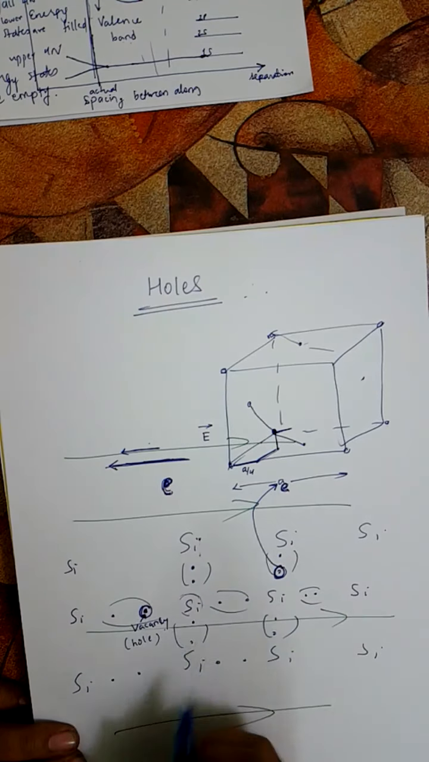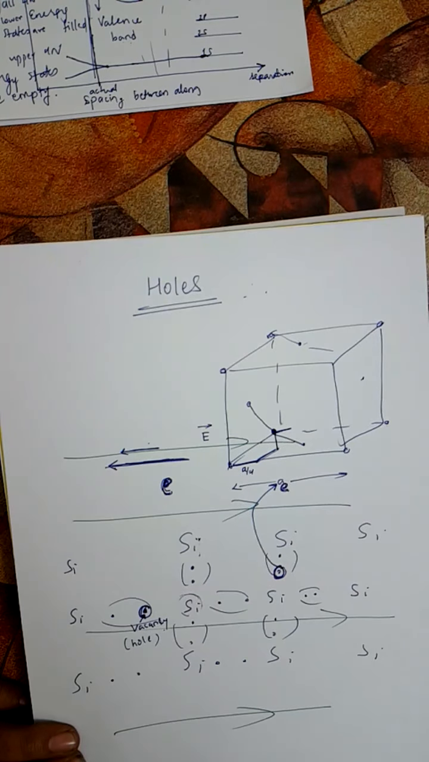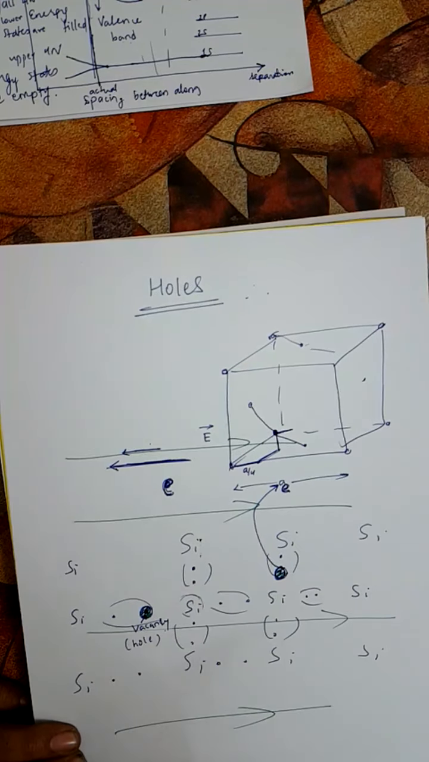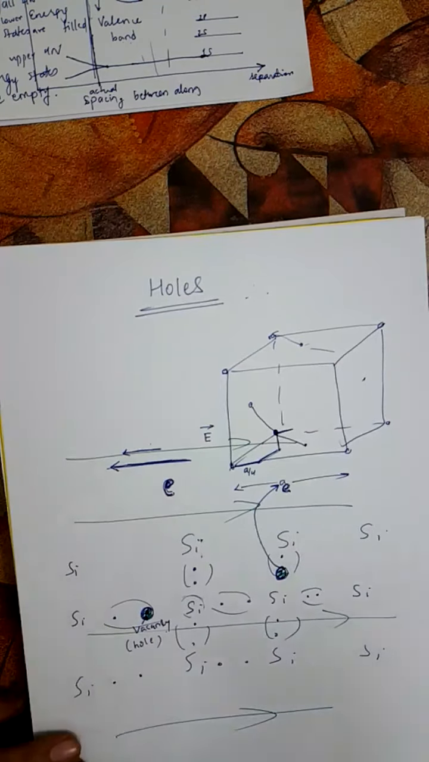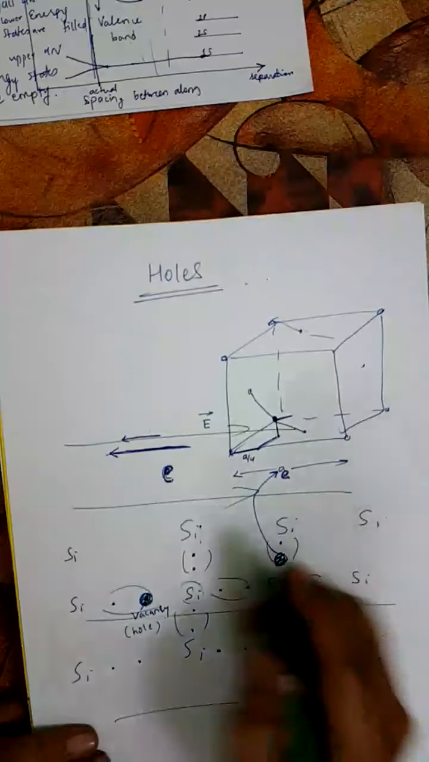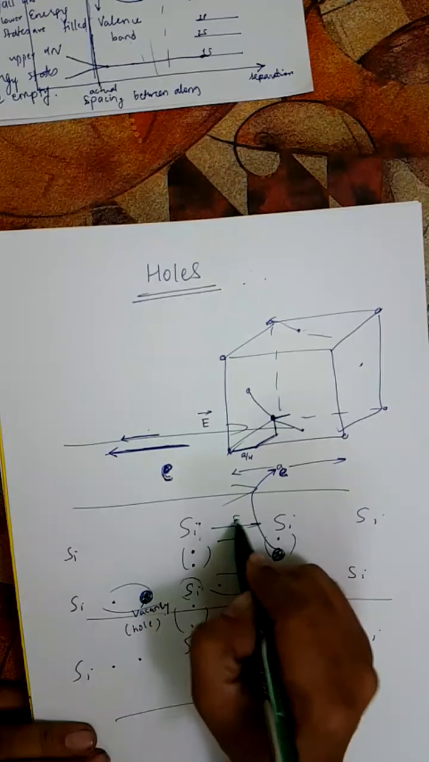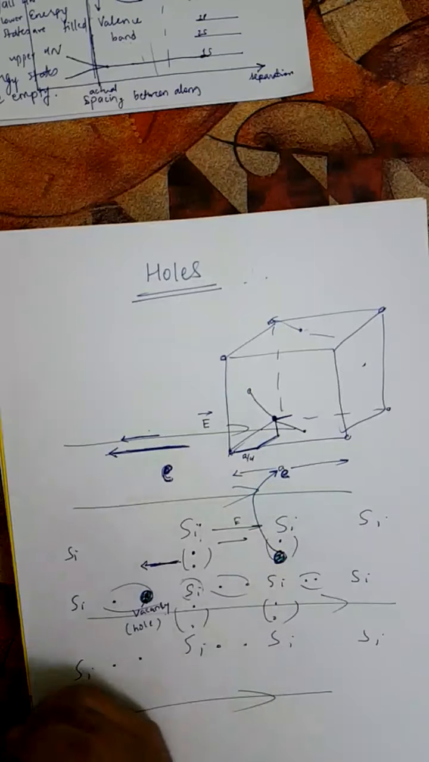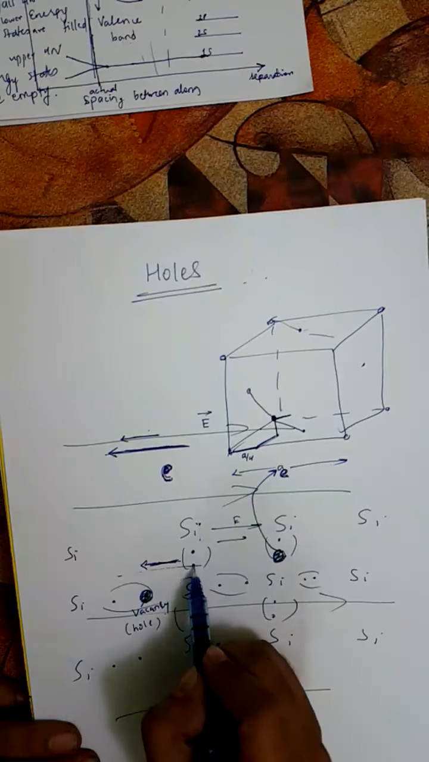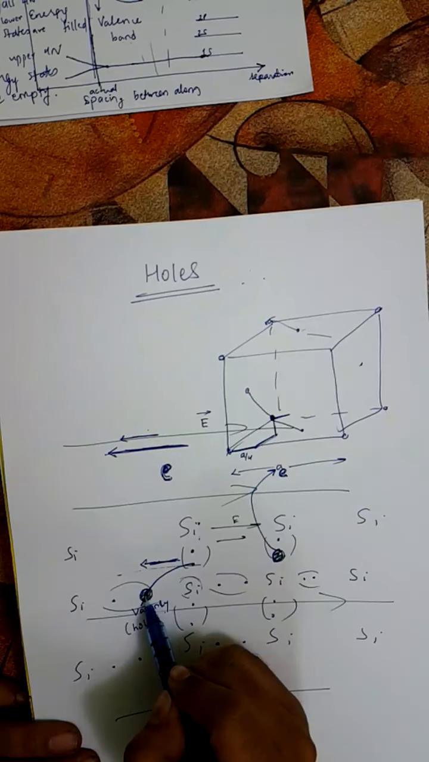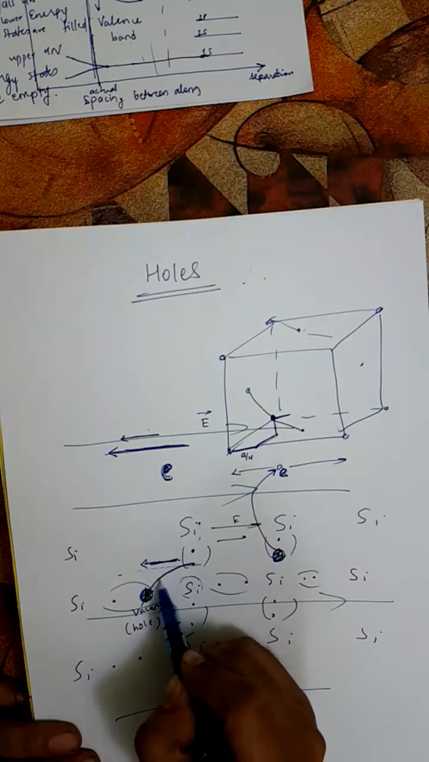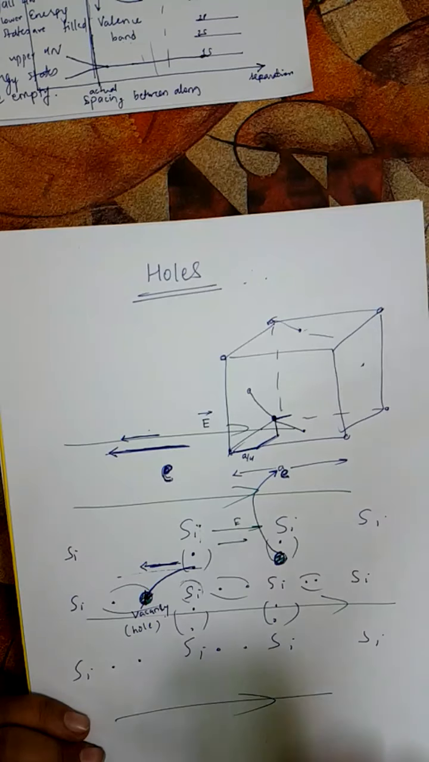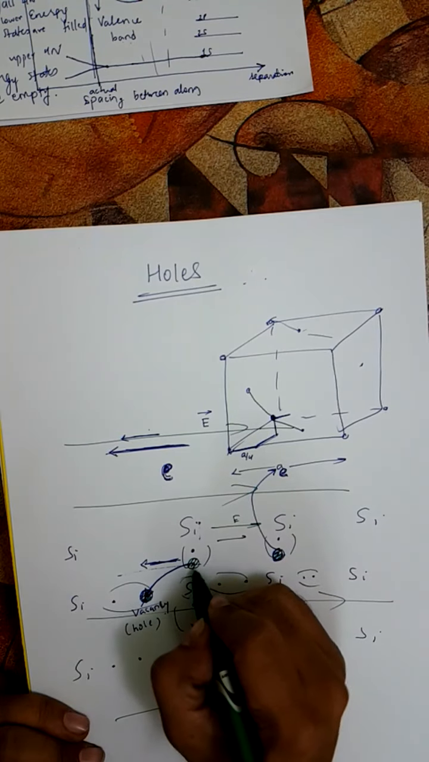But what about the vacancies here? We know that there is a vacancy here and there is a vacancy here. Now we know that an electric field is applied in this direction, so there is a force like this. What may happen is that because of this force, this electron can jump into this vacancy, and then a vacancy is created here.